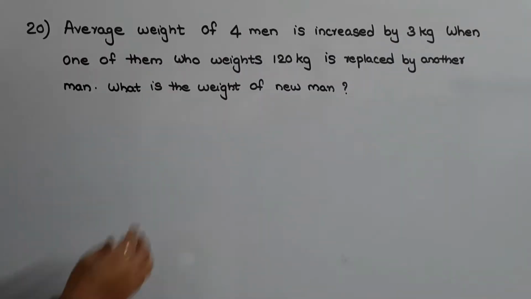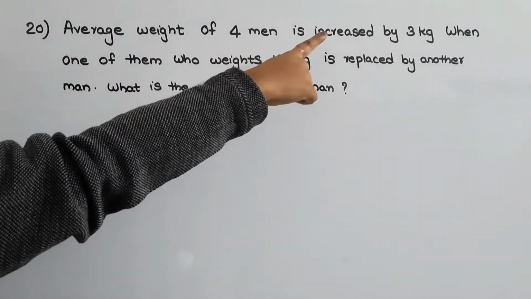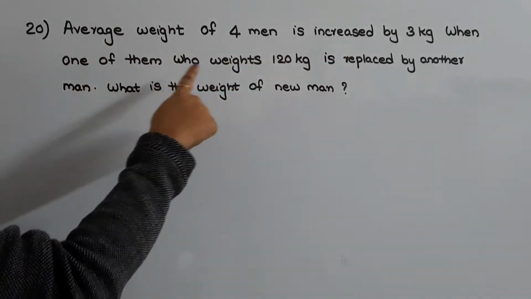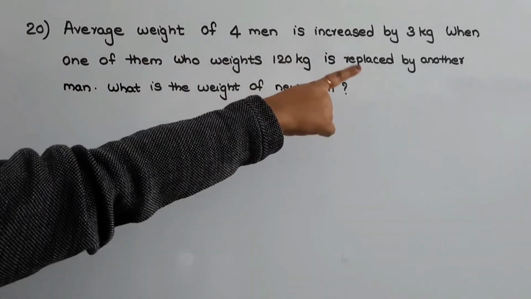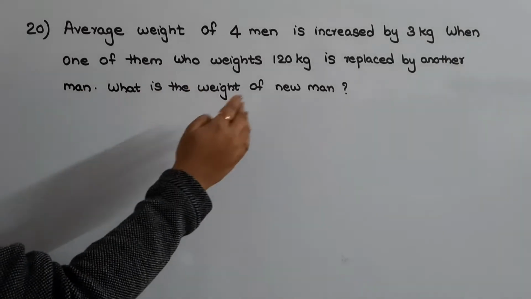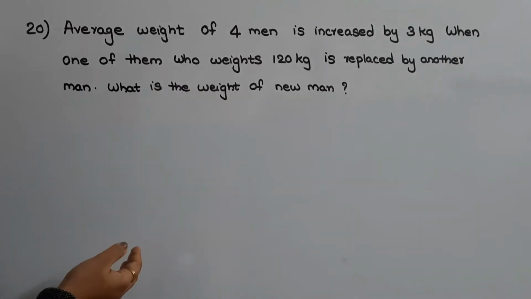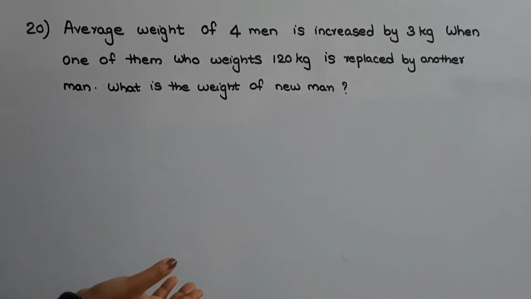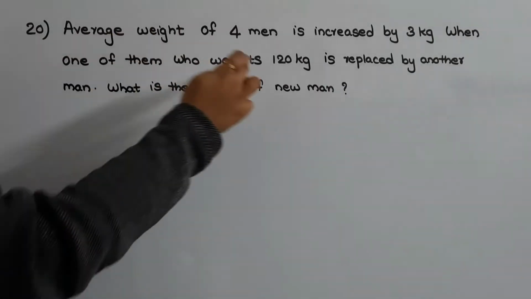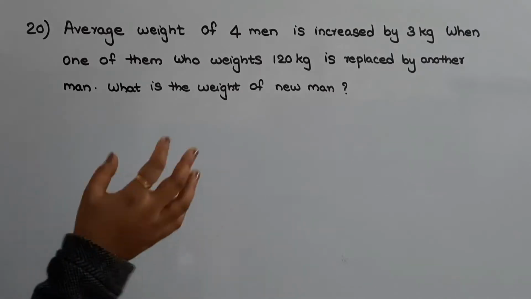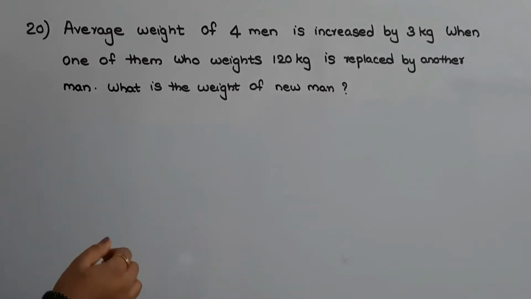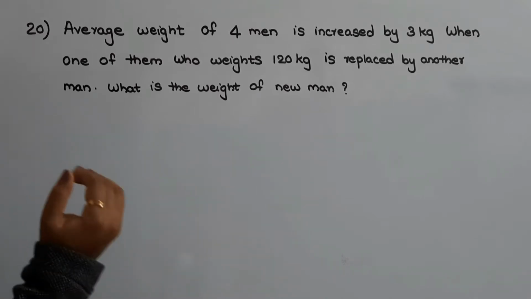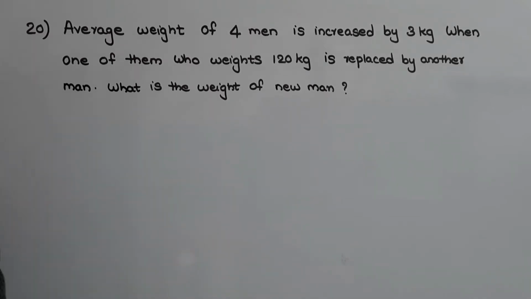The next question is, average weight of 4 men is increased by 3 kg when one of them who weighs 120 kg is replaced by another man. What is the weight of new man? So in this question, they are telling that the average weight of 4 men is increased by 3 kg when one of them who weighs 120 kg is replaced by another person, okay. So we need to find out the weight of new person, okay. So this question is similar to that of the previous question, okay.